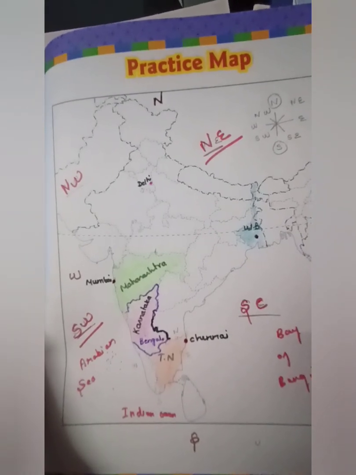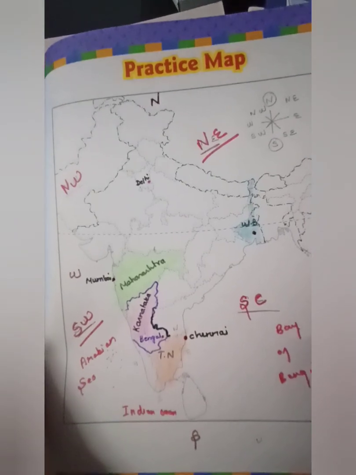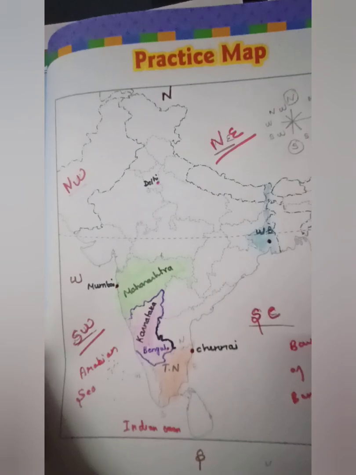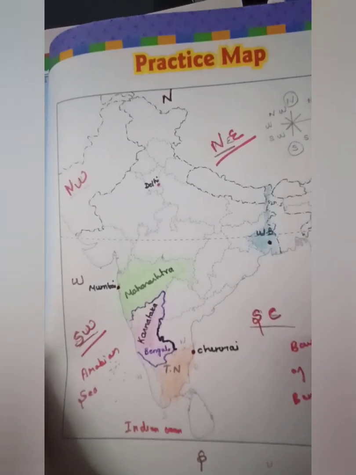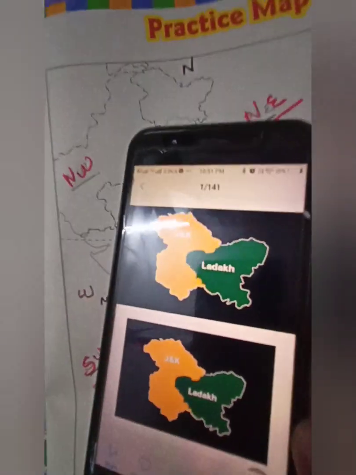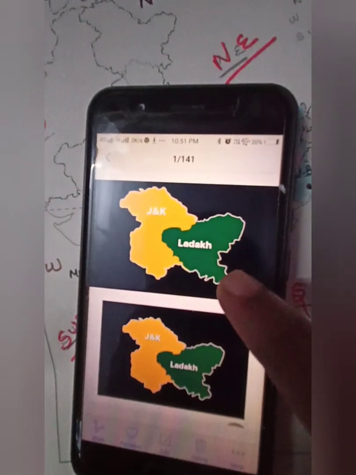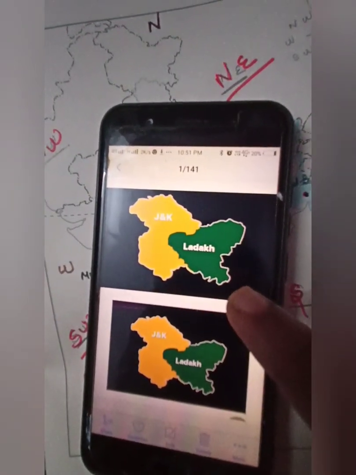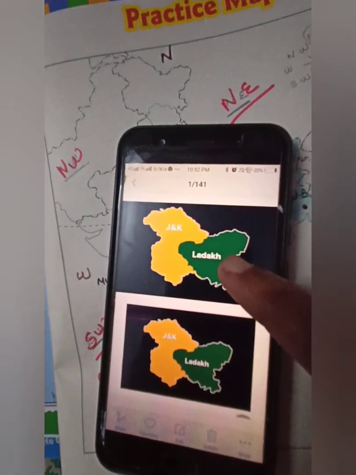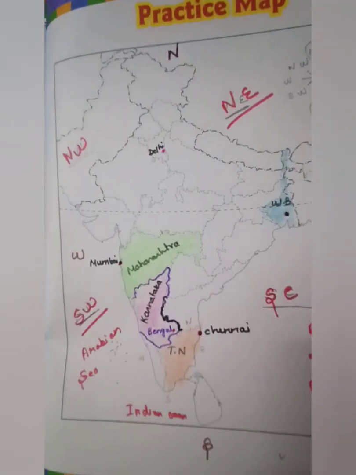Before that we had 29 states and 7 union territories, but now we have 28 states. Jammu and Kashmir was changed to a union territory. Just see here, Jammu and Kashmir and Ladakh are the 2 new union territories. So in total we have 9 union territories and 28 states.